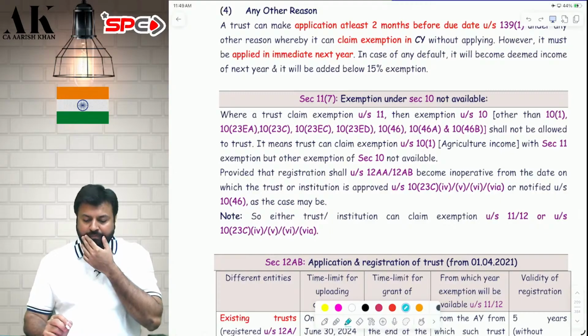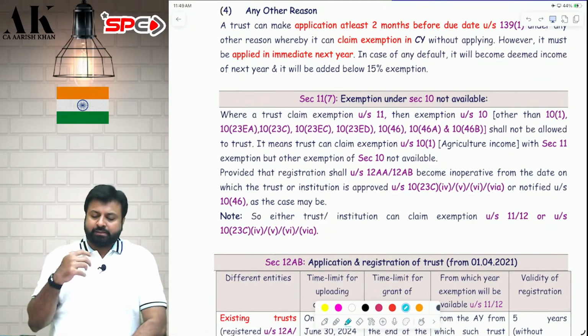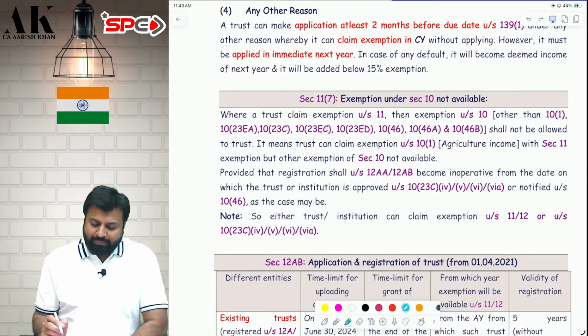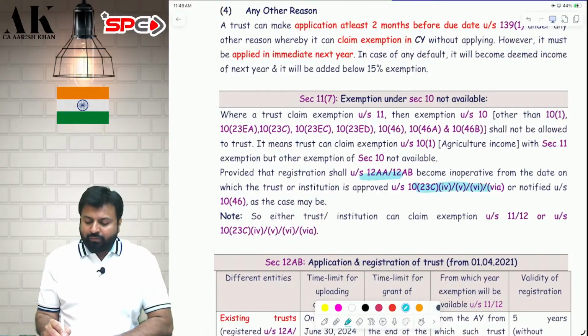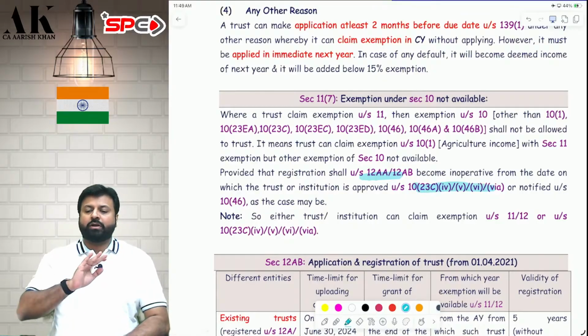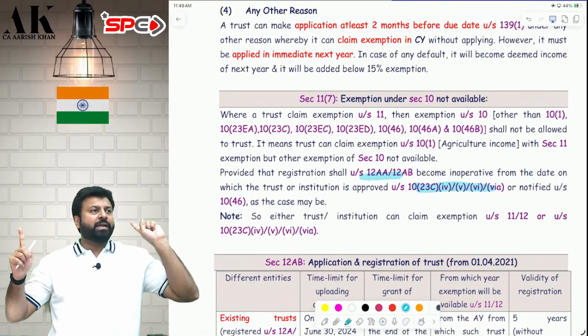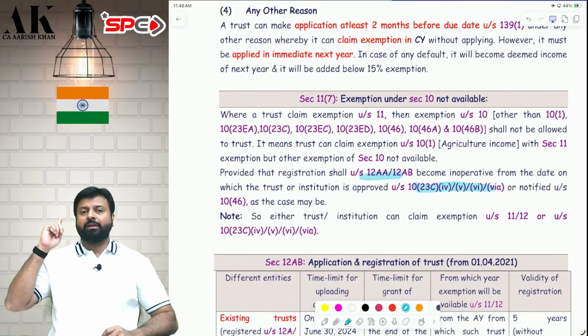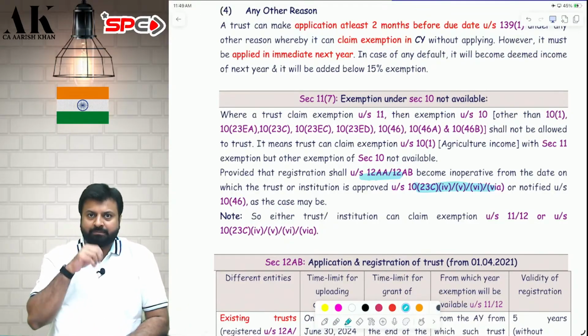What is this? This section says very simple things. That if you are registered as a charitable trust under 12AB, then you can either claim 12AB or you can claim 10(23C), section 10 exemption. You cannot claim both of them together. A trust cannot claim section 10 exemptions also and section 12AB exemptions also, not possible.